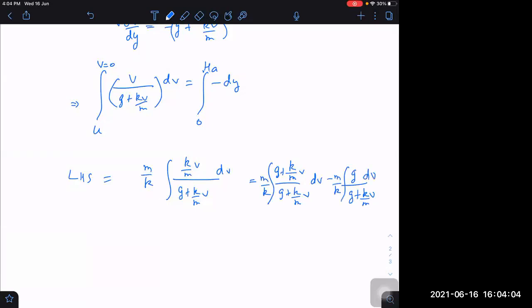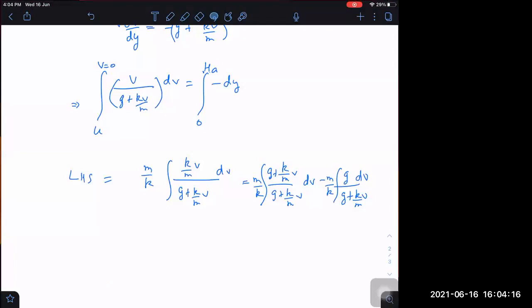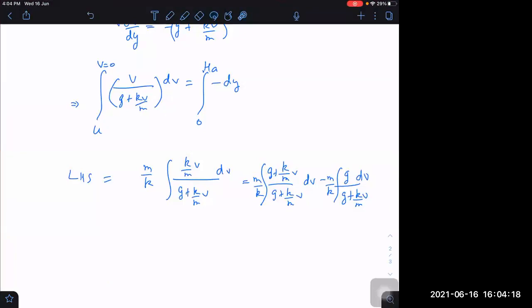Can you integrate this expression now? Can you integrate this one?